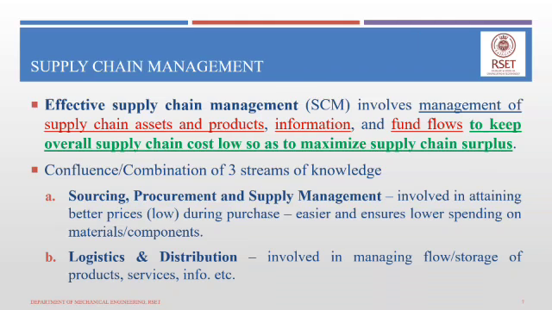So in keeping the material cost down, one of the major ways is by sourcing or procuring a particular raw material or subcomponent at the lowest possible price during purchase. Okay. Now this is much more easier than getting more revenue by pushing your products, right? One of the ways of increasing supply chain surplus, or supply chain profitability, is to gain more revenue.